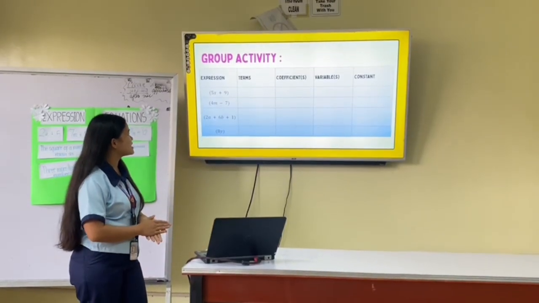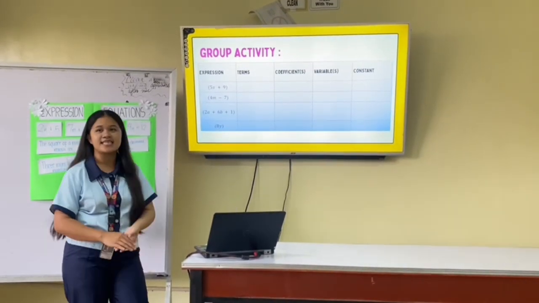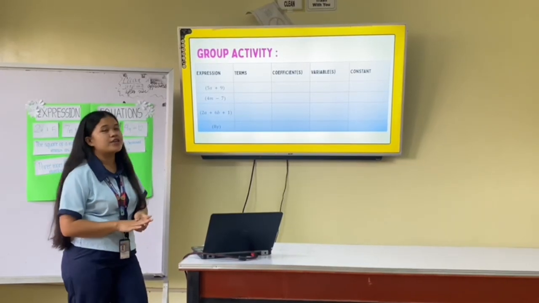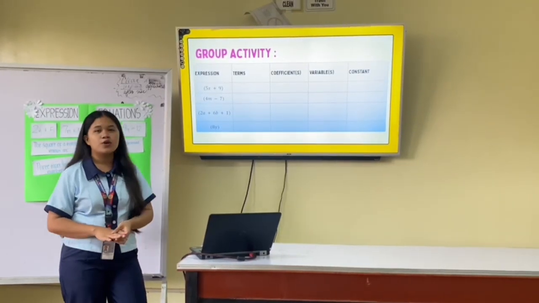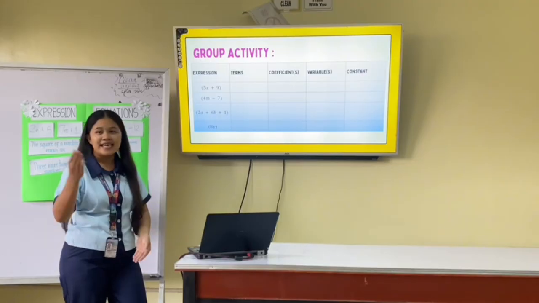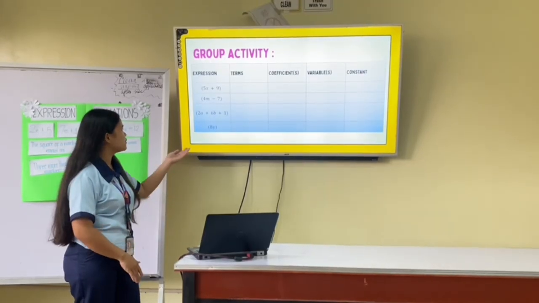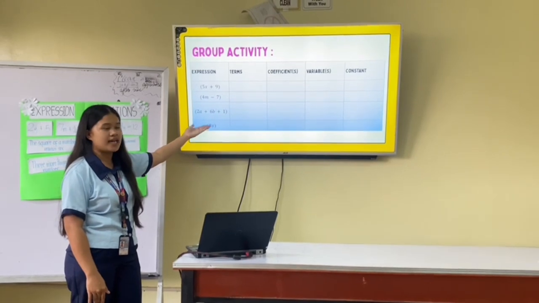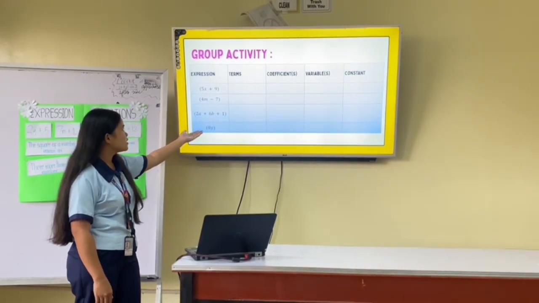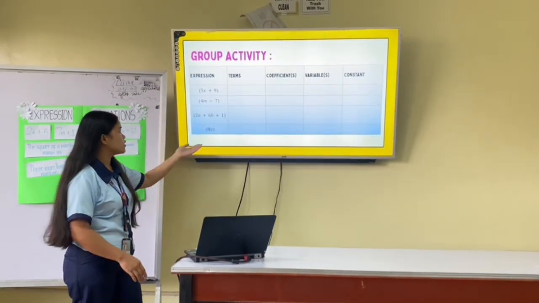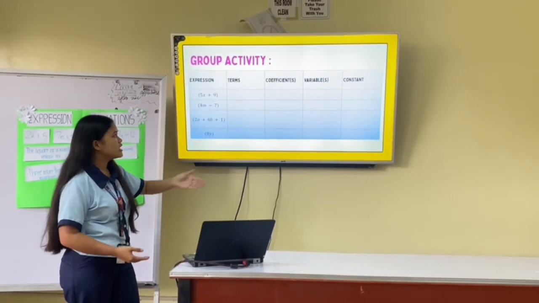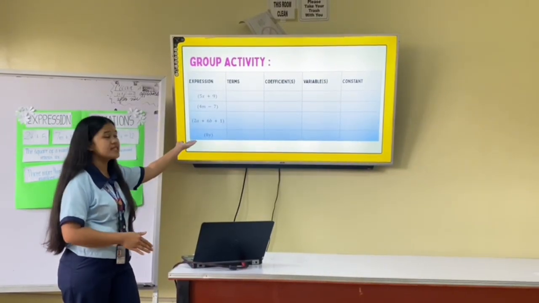Next is our last expression, which is 8y. Who can identify what is the term in here? Yes, okay, very good. The term in here is 8y itself because as you can see, there is no sign or other term given. The coefficient in here is 8.